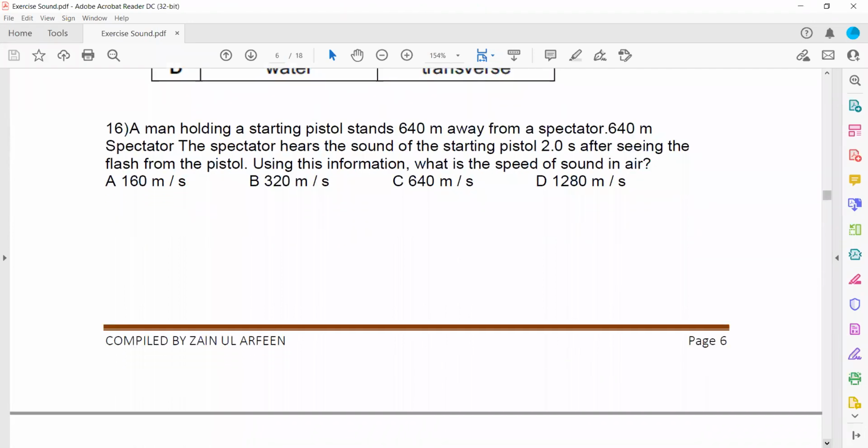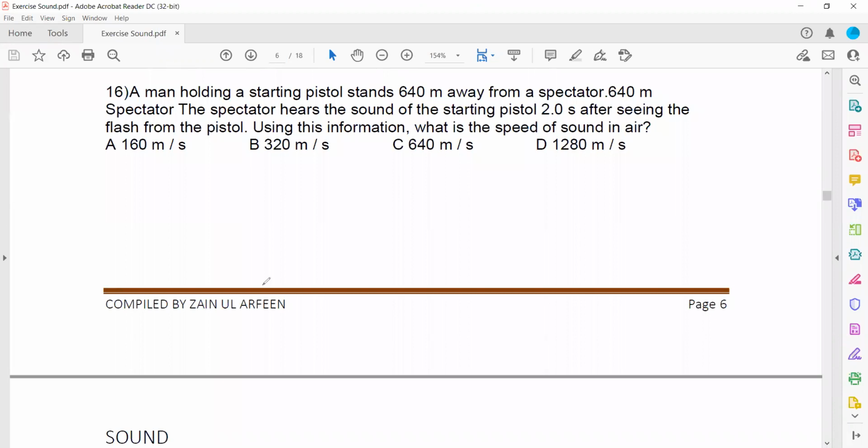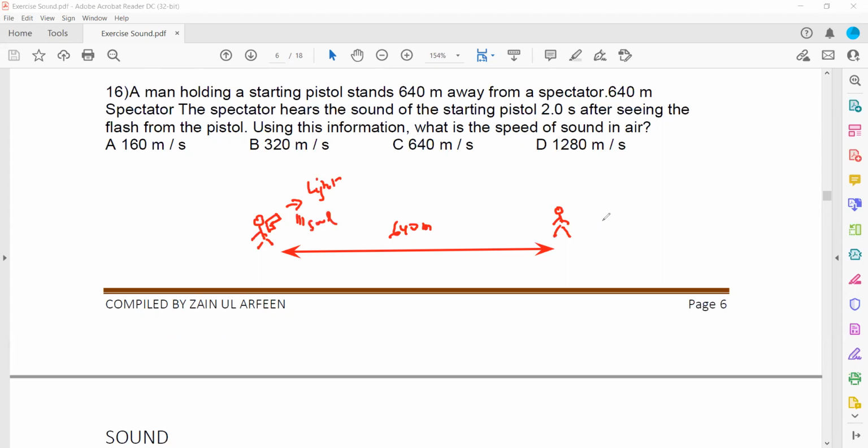Another question: a man holding a starting pistol is standing 640 meters away from a spectator. So there's a man holding a starting pistol, a spectator, and the distance between them is 640 meters. The spectator hears the sound after 2 seconds. Like when a person fires a shell, two things happen: light and sound are both produced. But a person records the sound 2 seconds after the flash.